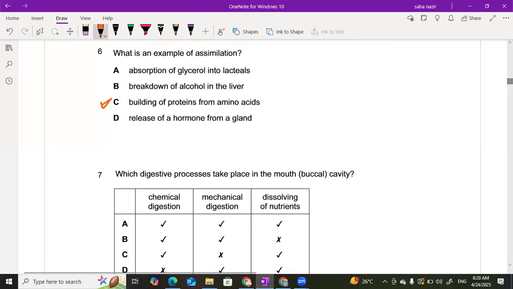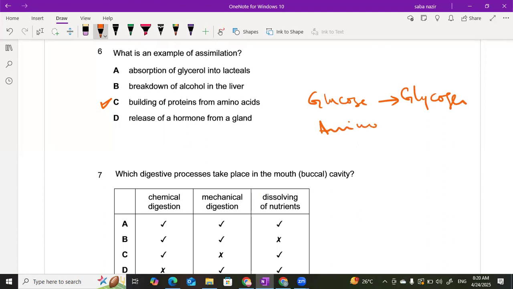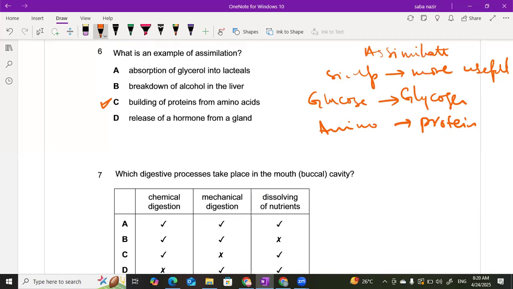If simpler molecules are converted into complex molecules, like glucose converting into glycogen, or amino acids converting into protein, like simple substances converting into a more useful form, this is actually assimilation.